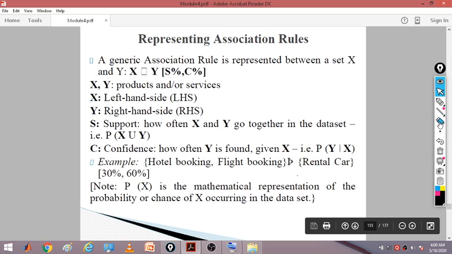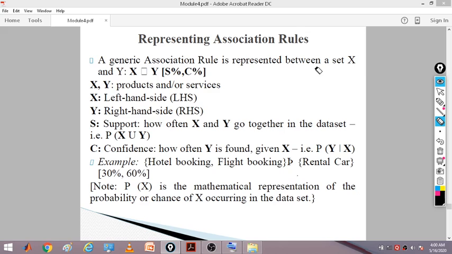Now in association rule mining there are two important concepts. A generic association rule is represented between a set of x and y. We always have a set of x variables and a set of y variables, and we always calculate the percentage of support and confidence. The x and y may be products or services, or both may be products or services. x is used on the left hand side and y is used on the right hand side. We always define a rule depending on the support and the confidence: how much percentage of support you can have, how much percentage of confidence you are going to have.